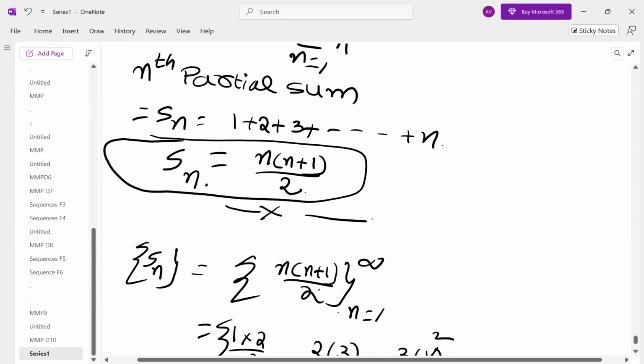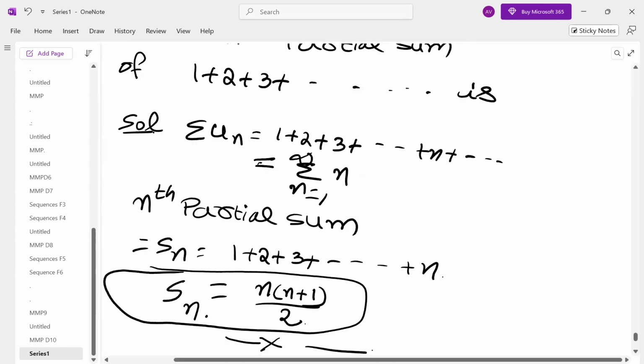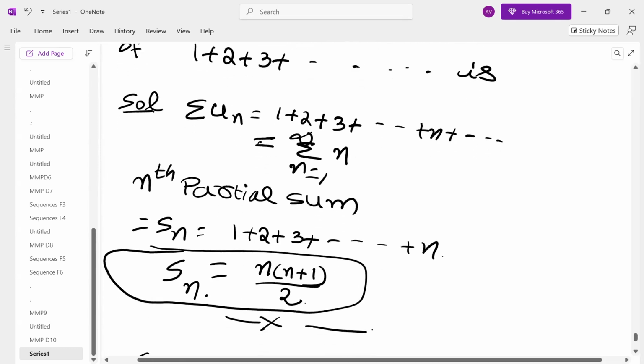If this is divergent, we say the series summation un, and so on up to infinity, is divergent. If this is oscillatory, then we say the corresponding series is oscillatory. Okay? So this is how it is defined.